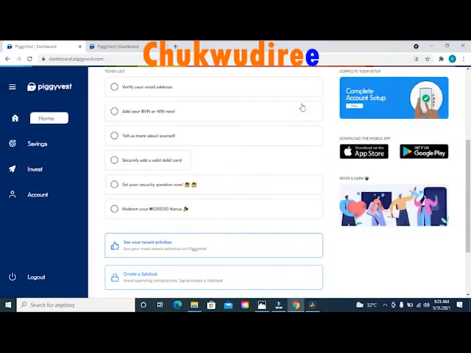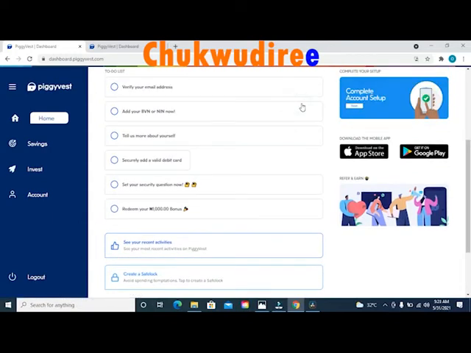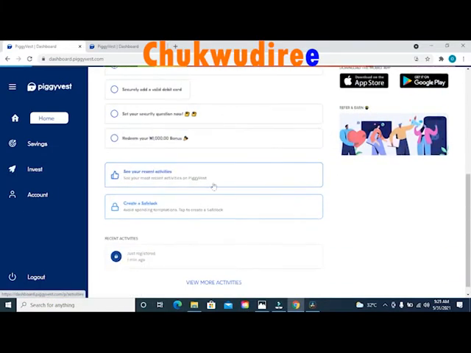Then the last option says redeem your 1000 naira bonus. When you sign up for a PiggyVest account, whether you sign up for an affiliate account or for a savings and investment account on the platform, PiggyVest will give you a 1000 naira sign up bonus right inside your dashboard.